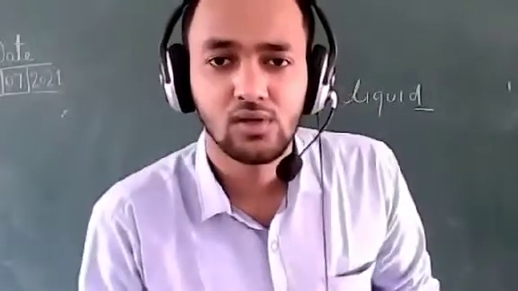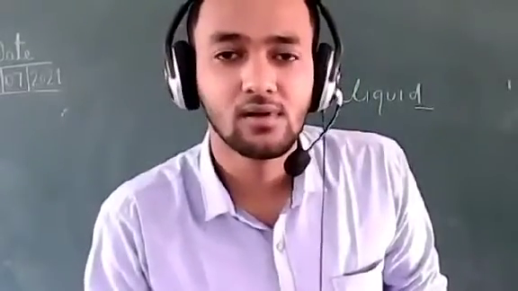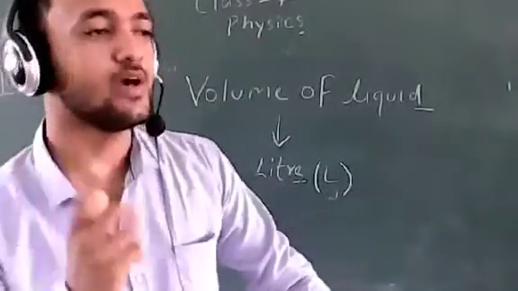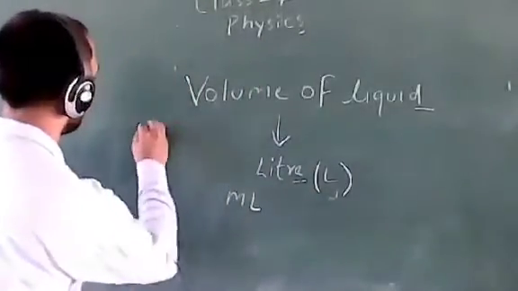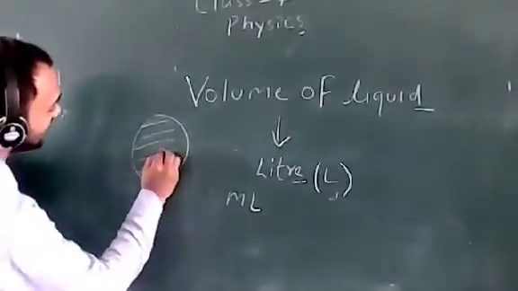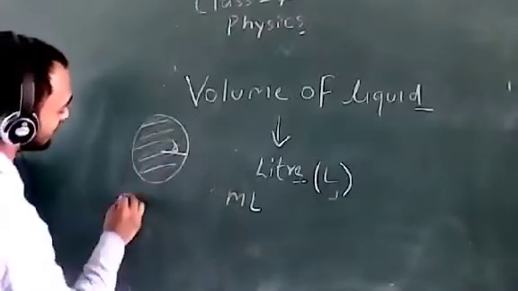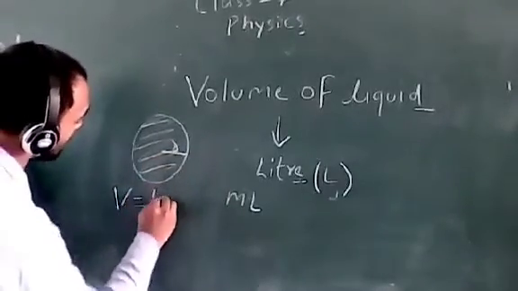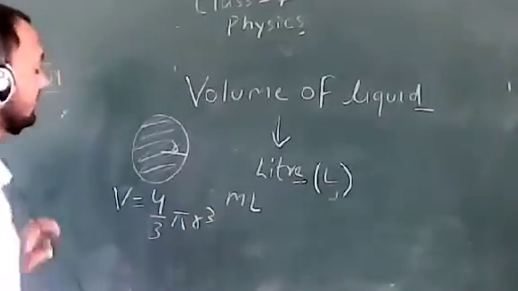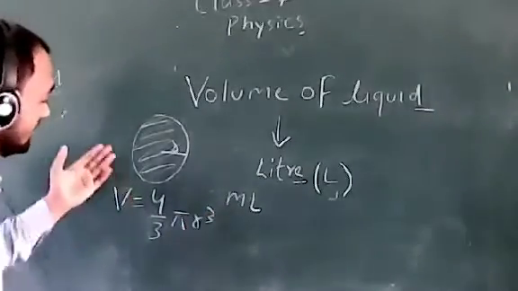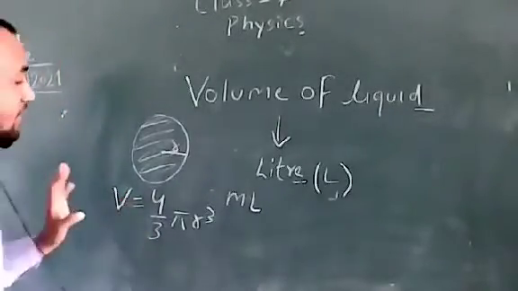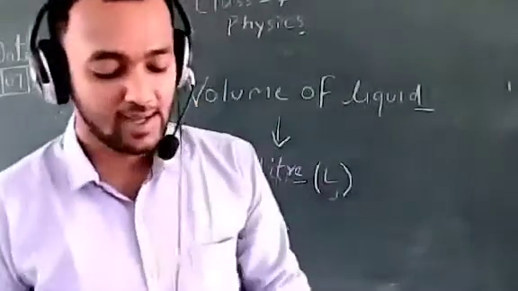7B, Suyash. Sir, can you explain one more time? Volume of sphere. Suppose, see here, a sphere is like a cricket ball or football, and its radius is given. In the question, you are given the radius, and the formula of volume of sphere is 4/3 pi r cube. It's nothing to explain, but you have to learn the formula of volume of all the shapes.